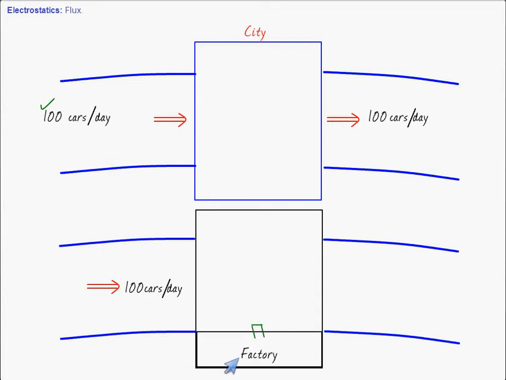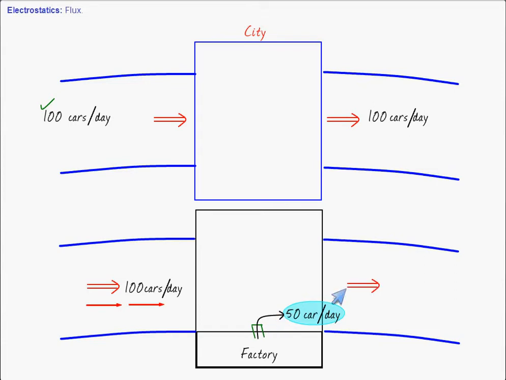Some company is manufacturing the cars in the city, let's say 50 cars per day. Also given to you that these cars cannot stay in the city. So 100 cars are entering per day, 50 cars are produced per day in this region. So how many cars will be leaving? 150 cars per day must leave.